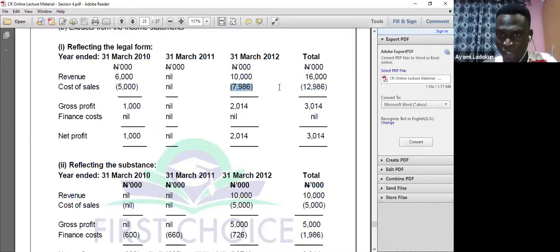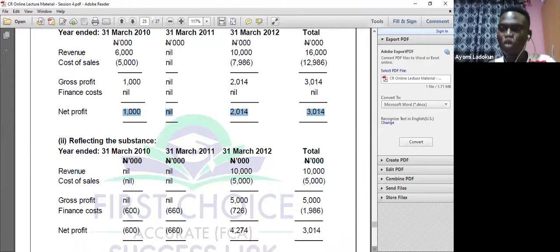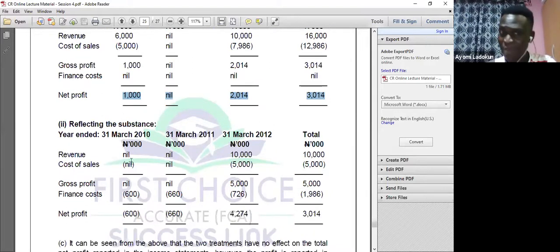So you add everything together and there will not be any finance cost because we are treating it as sales, which is not really the case. And you have your net profit to be this figure. Now, let's treat it the way it's supposed to be. In year one there will be revenue, and in year two I will only record that 10,000 at the end, in 2012. Then the cost of sales was supposed to occur in that year. So I will now look at my finance costs for year one and year two that they listed before, and I now get my net profit.